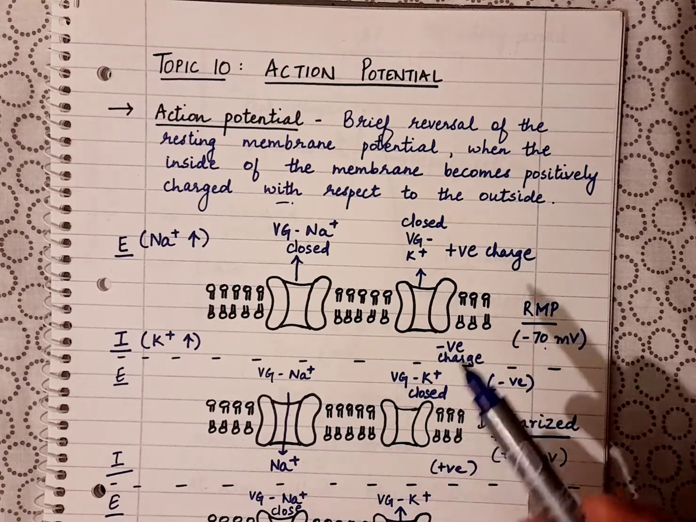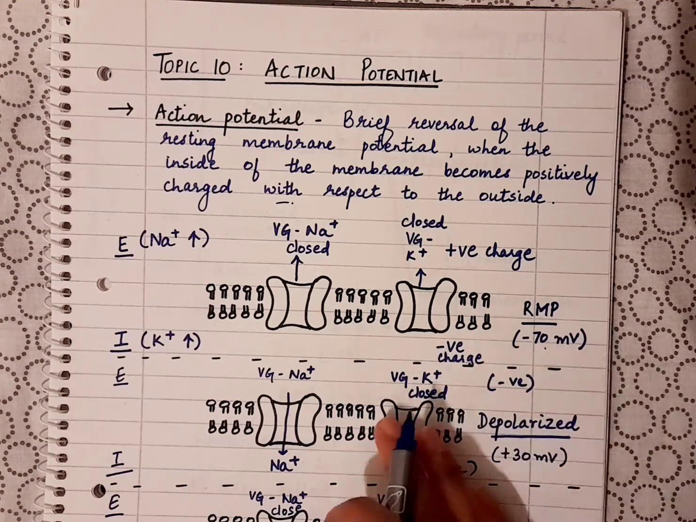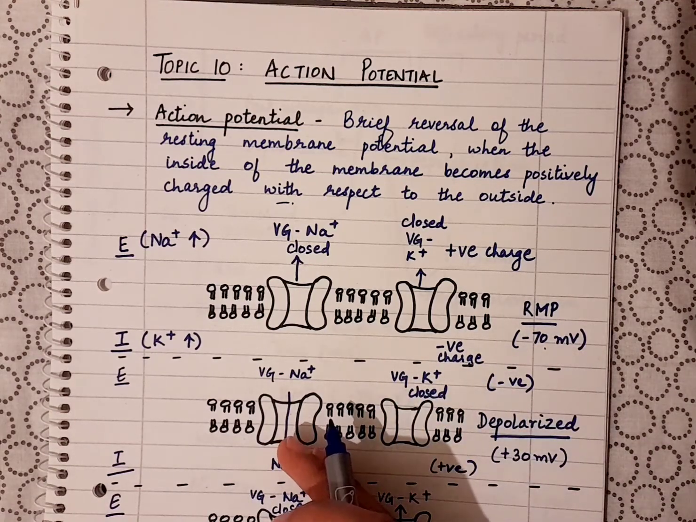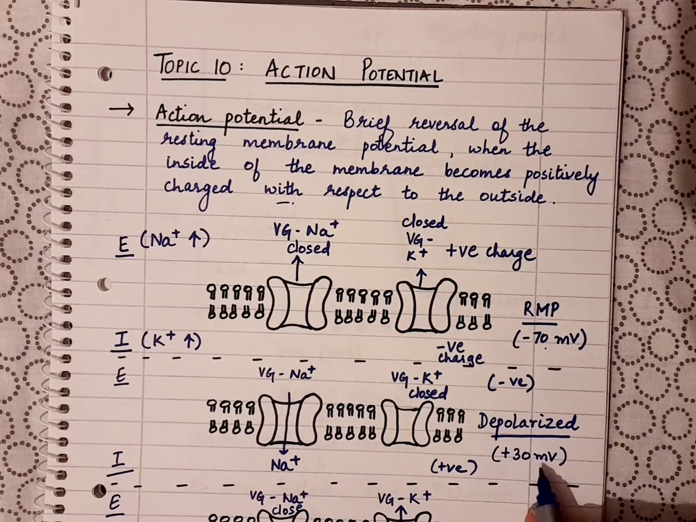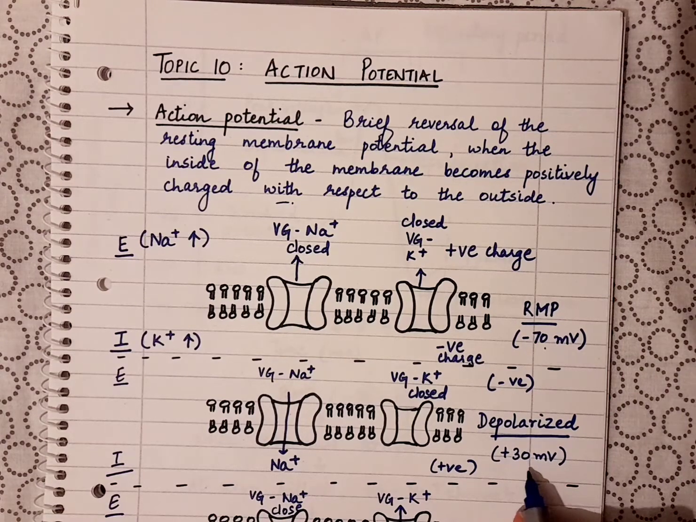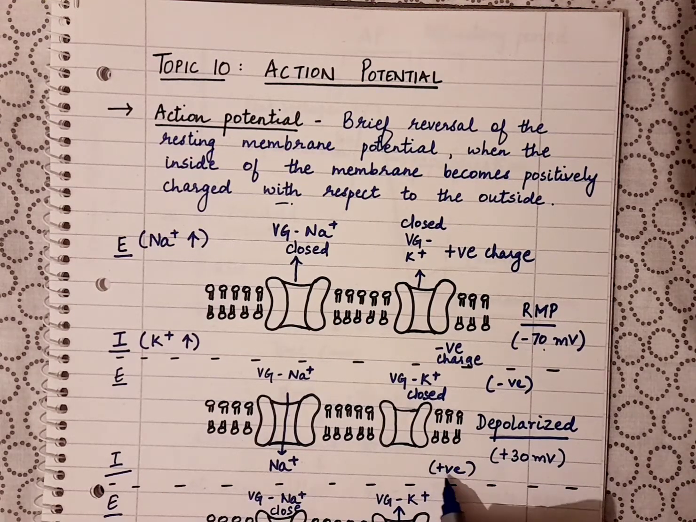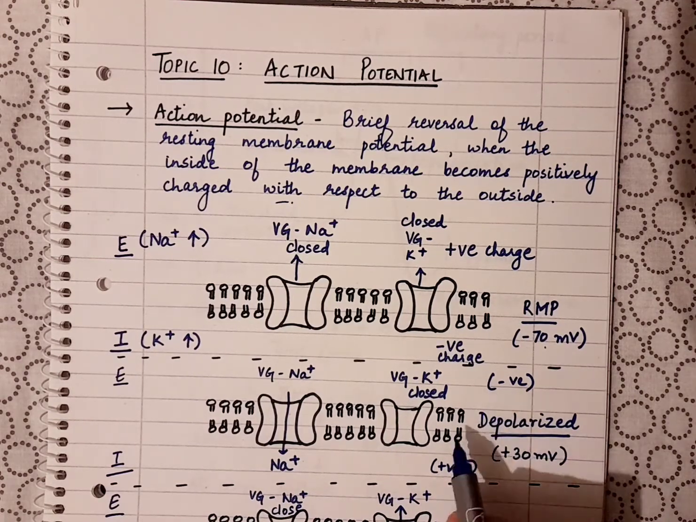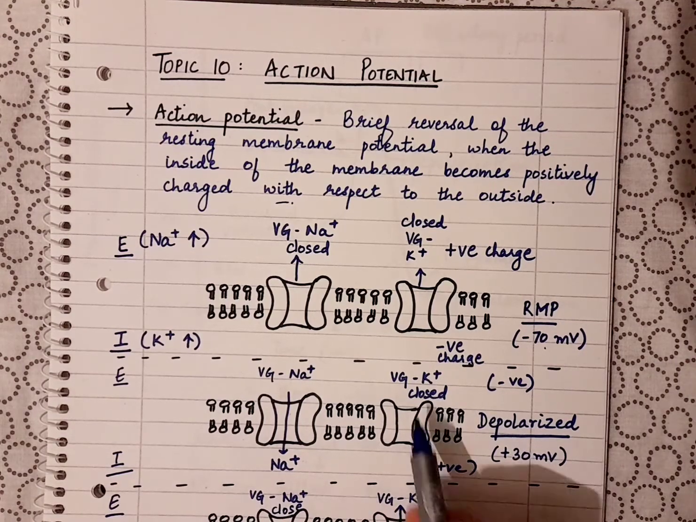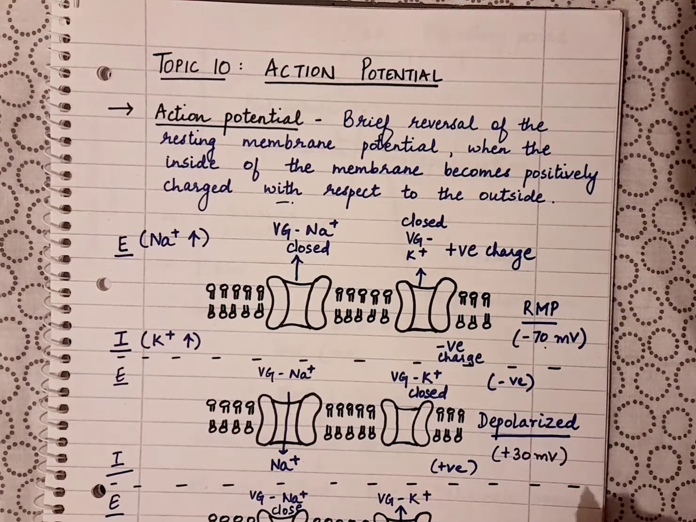Then the influx of sodium is further going on, okay. It's a rapid influx of sodium such that the voltage inside the neuron can get up to plus 30 millivolts. This is called the peak voltage, the maximum voltage that can be reached, around plus 30 millivolts, and the inside of the neuron becomes positively charged and the outside is negative in this case, okay. And the voltage gated potassium channels are closed at this time, okay.